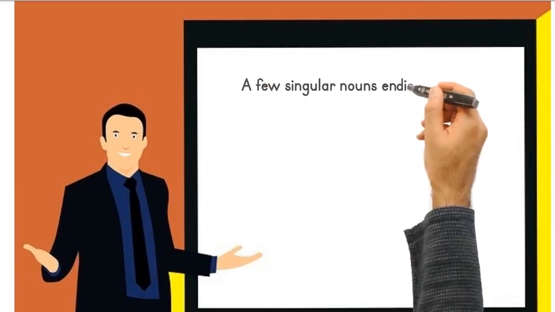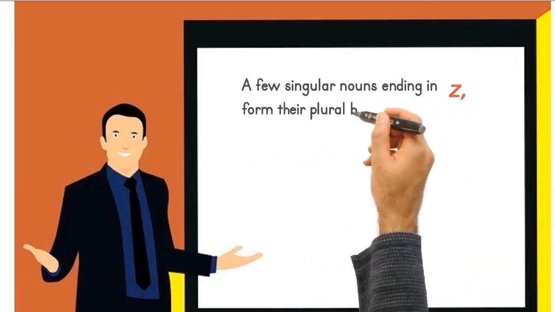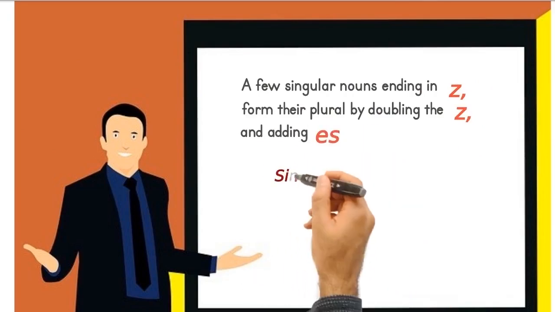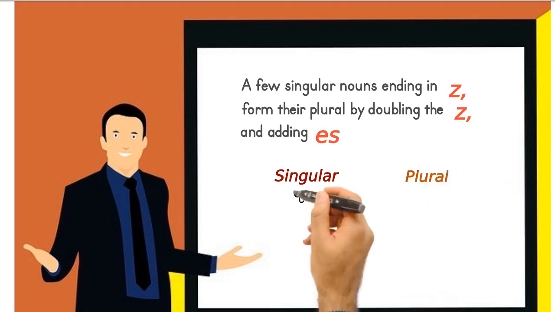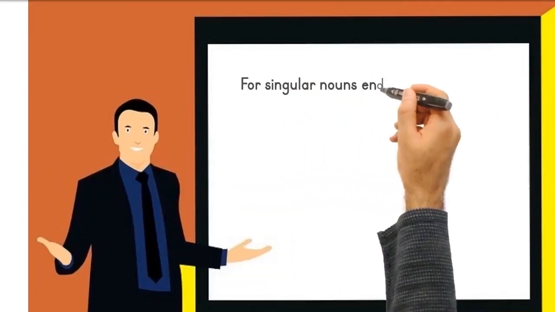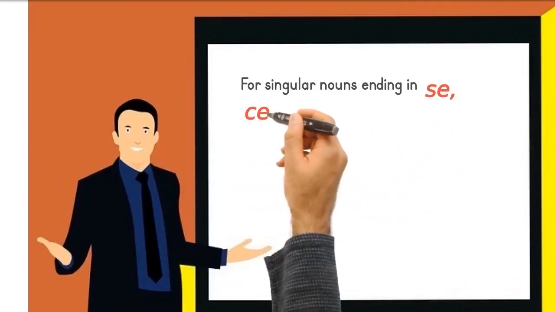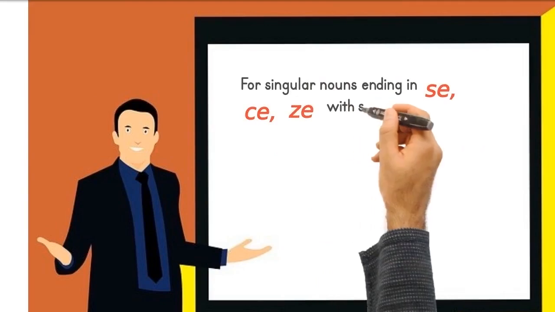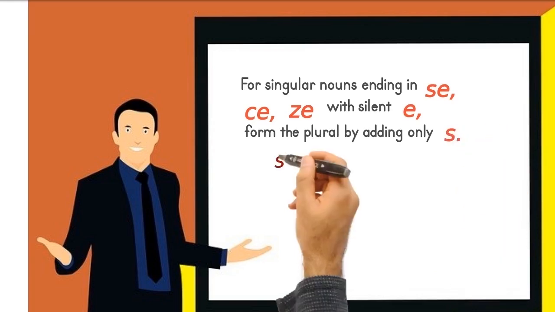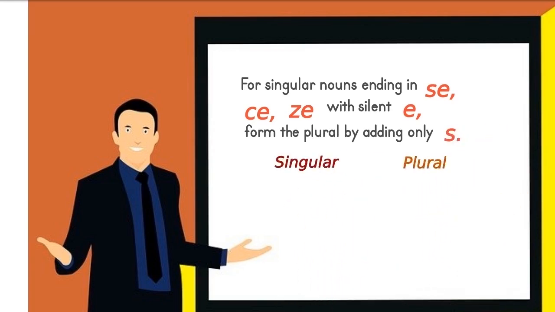A few singular nouns ending in z form their plural form by doubling the z and adding es. For example, quiz, quizzes, fez, fezzes. For singular nouns ending in se, ce, and ze, with silent e, form their plural form by adding only s. For example, house, houses, face, faces, maze, mazes.